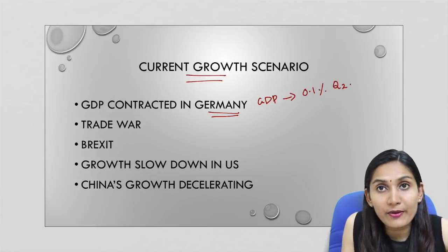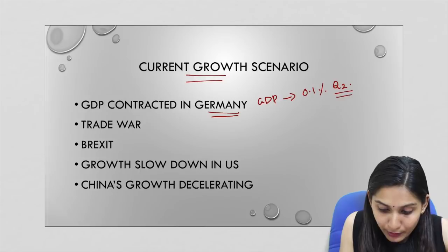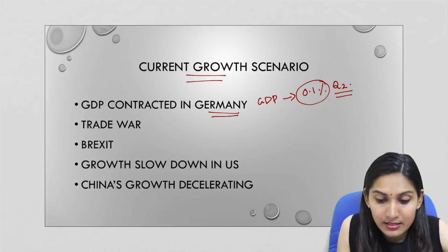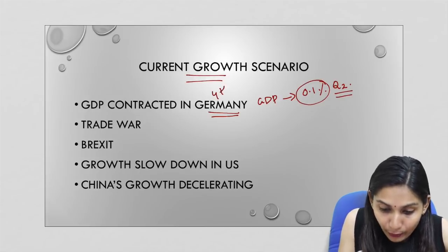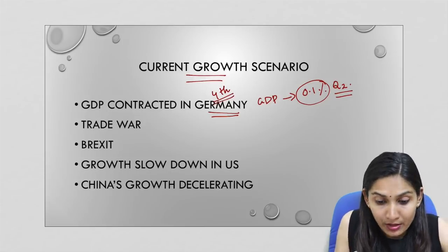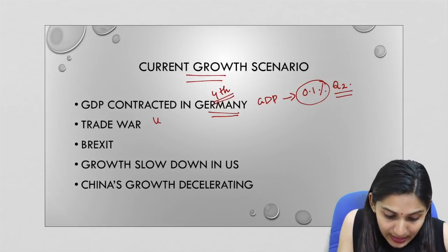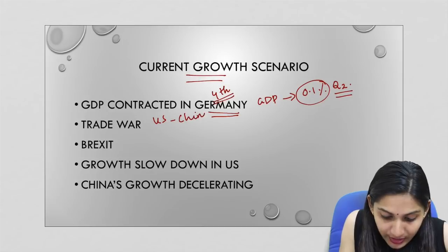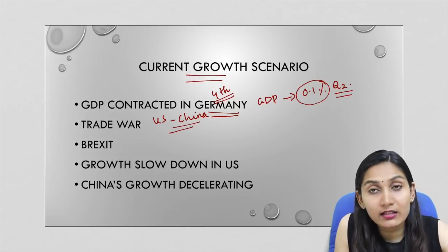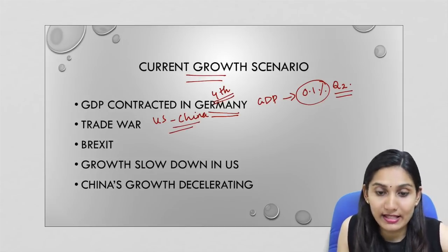Quarter 2 is from April to June. So in quarter 2, there has been a decline in the GDP rate. Now, Germany is the fourth biggest economy in the world. Now, let us see US and China. There is an ongoing trade war between US and China, the trade tensions between US and China.